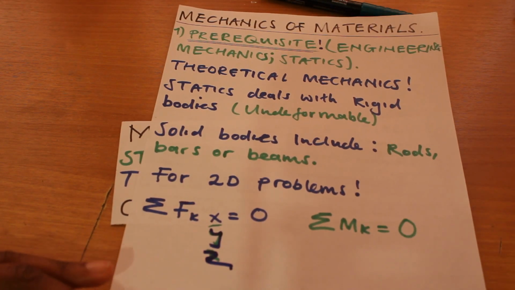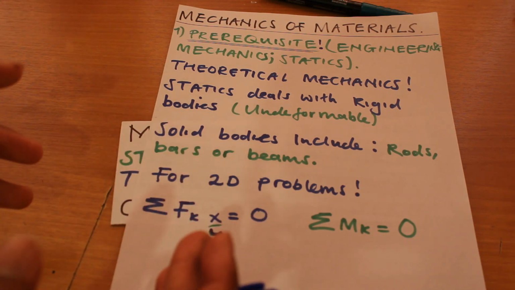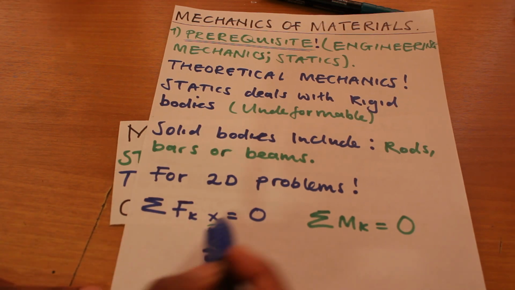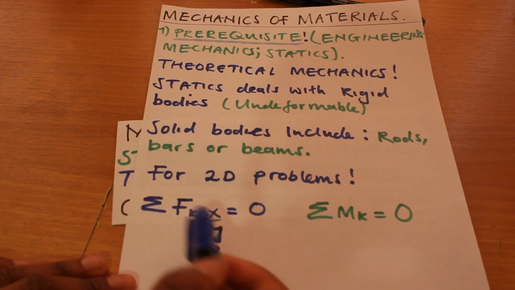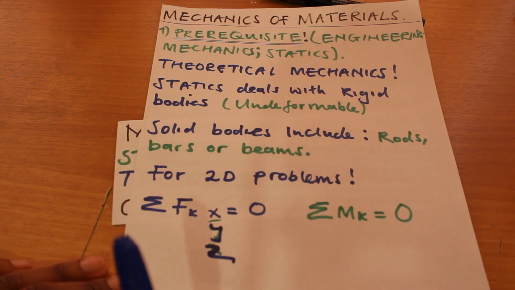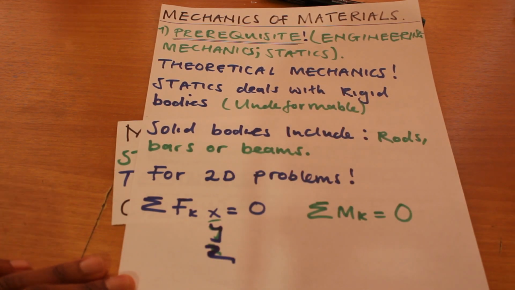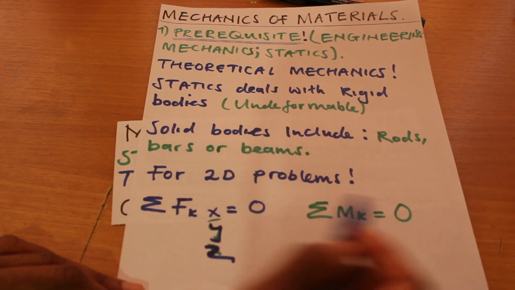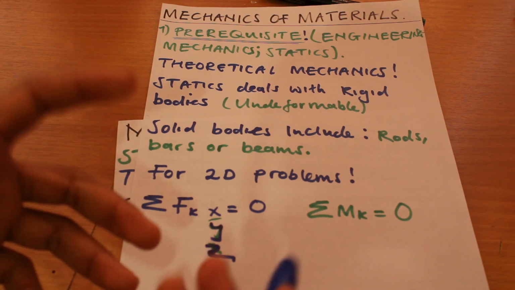So basically for 2D problems, the first assumption that we made for these rigid bodies was that the sum of all the forces at a given point within this solid object is equal to 0. So the sum of all these forces that are acting at a certain point within this rigid body is equal to 0. The second assumption is that the sum of the moments at that particular point within a rigid body is also equal to 0. So these are the equations of equilibrium that we used to use in statics.